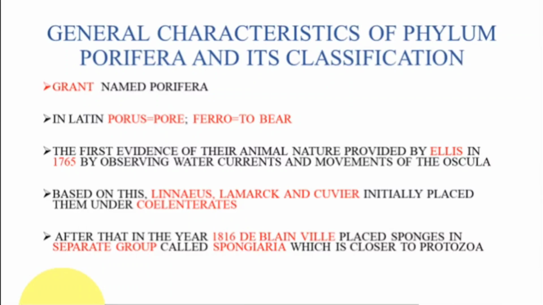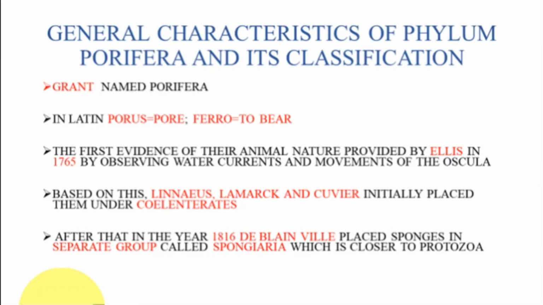After that, many evidences were observed by eminent scientists like Linnaeus, Lamarck and Cuvier, and based on their evidences, these animals were placed in a phylum called coelenterates.